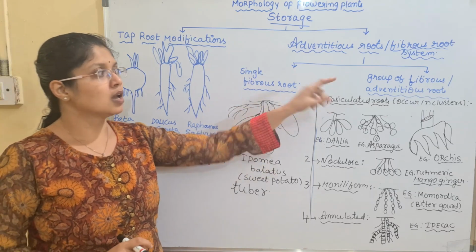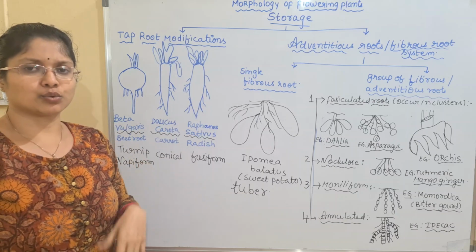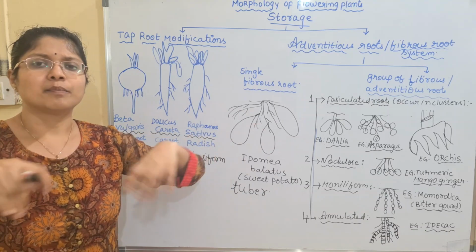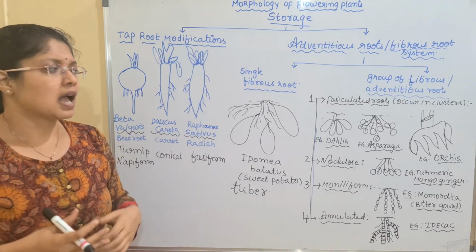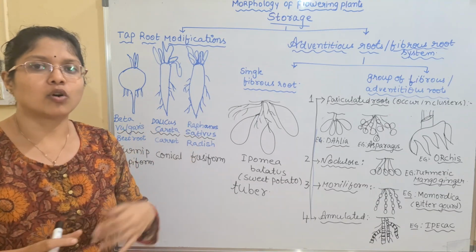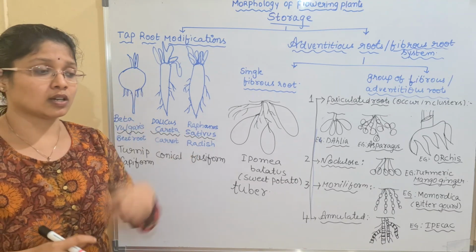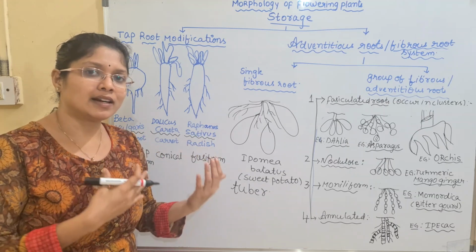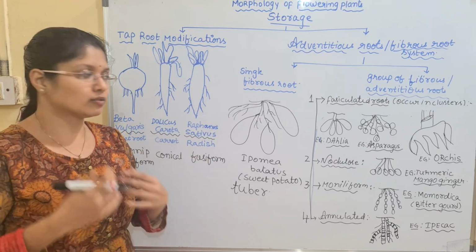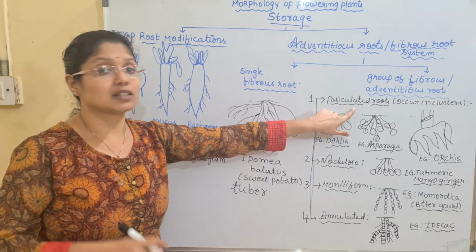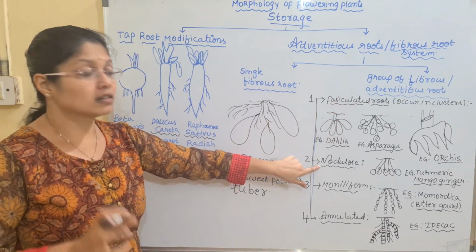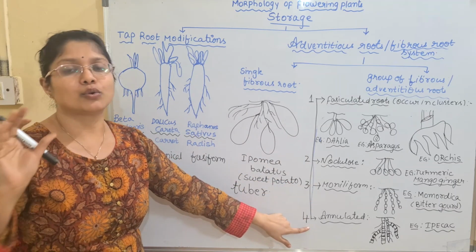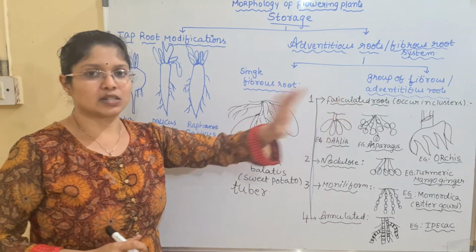Yes. Now coming to the group of fibrous roots or adventitious root. Here if you see the fibrous root, they are spread wide, and I have told you they are mainly present in a group or cluster, and all these roots are modified to form the storage organs here. So how will they be storing? Based upon their shape, they are again classified into 4 important types. What are the 4 important types we have? The first one being the fasciculated roots, second one being the nodulose roots, the third is moniliform, and the fourth is annulated.